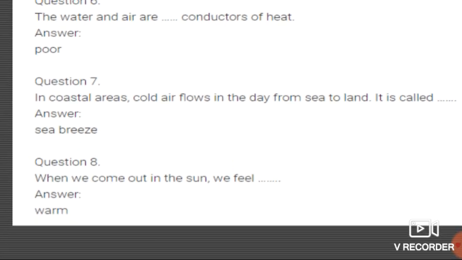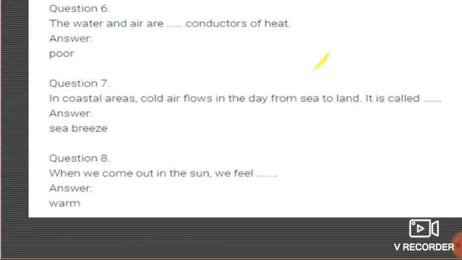When we come out in the sun, we feel dash dash. Yes students, this is the basic question. Each and every student should know the answer of this question. Whenever we come out in the sun, what will happen? We feel really warm. So the answer for this question is warm.